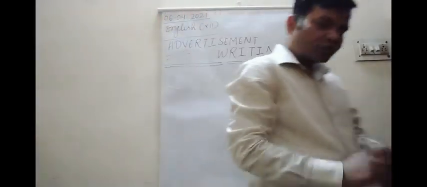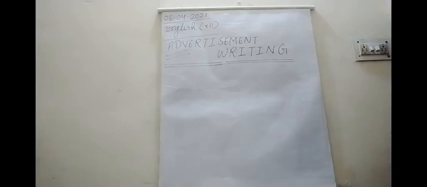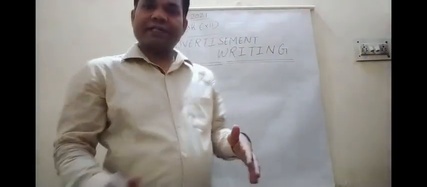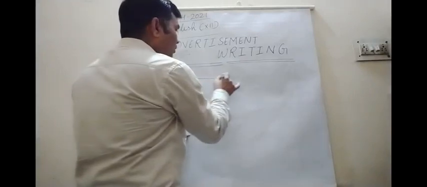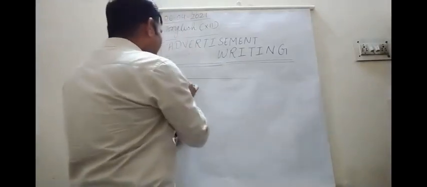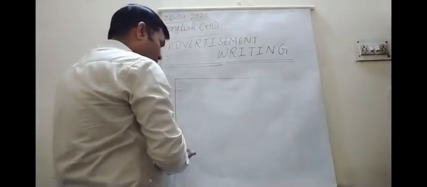So what you should do first? First of all, we have to draw three-sided lines. This is the three-sided lines.